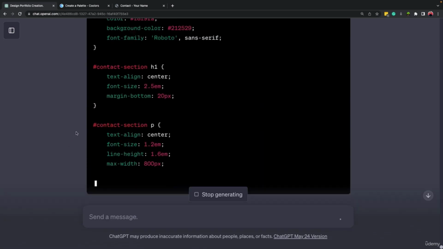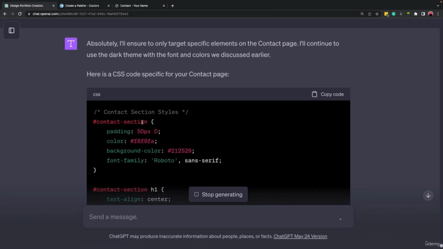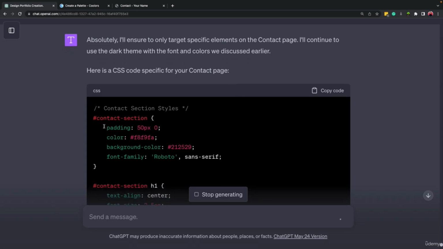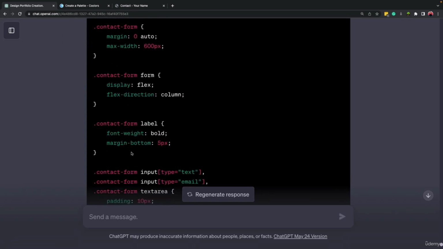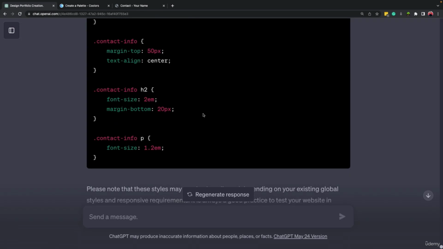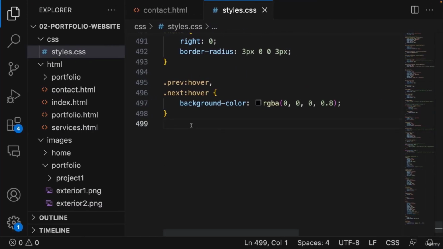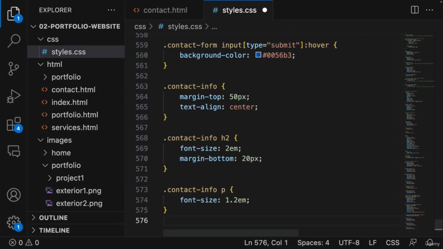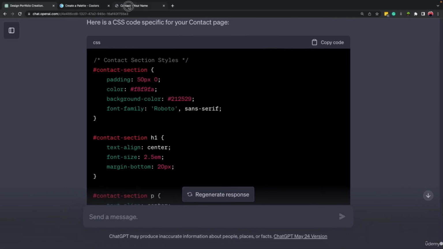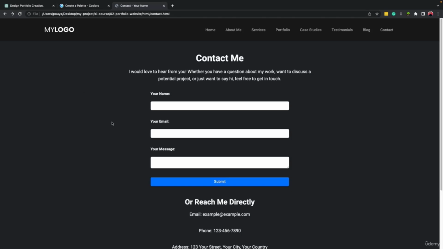All right, now if you pay attention, it's writing specifically for each section, similar to what we had before. And for example, for contact dash section, as you can see here, we have the background color. Now it's changing the background color specifically for each section separately, instead of changing it all at once. So I'm going to copy the code, come here inside the CSS file and paste it here. Let's come to our page and refresh it.